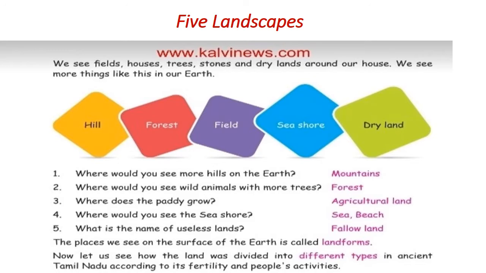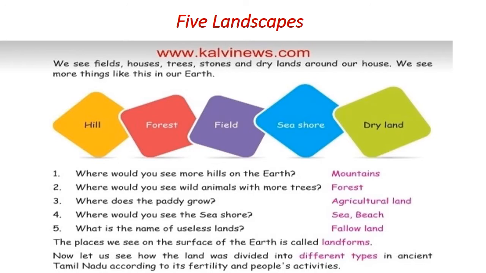Where would you see more hills on the earth? We see them in the mountains. Where would you see wild animals with more trees? We see wild animals in the forest. Where does the paddy grow? The paddy grows in the agricultural land. What would you see there? Seashore. We see the seashore near the sea or on the beach. What is the name of useless land? Fallow land or wasteland. The places we see on the earth's surface are called landforms.